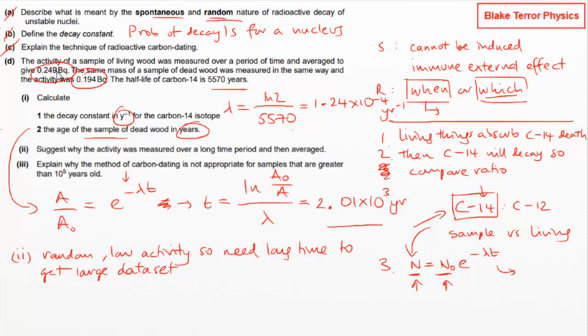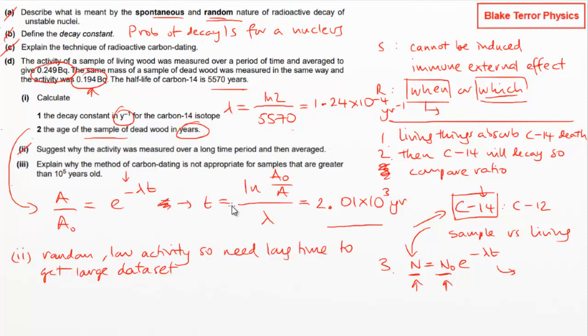I mean, if you've got barely any of these things kicking off, we're having to wait 5 seconds to get one decay. So if you're only getting one decay every 5 seconds, I mean, blimey, you don't want to base too much on that. You want to get a good chunk of decay, so you want to do this over a long time, relatively speaking. Right, so yeah, we've just got the last bit then.